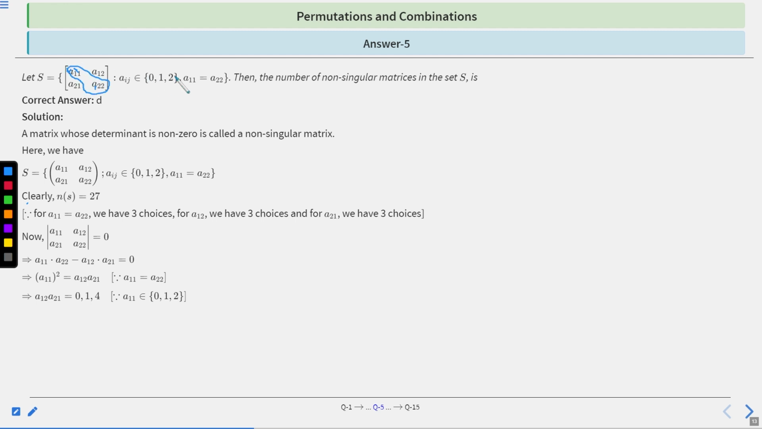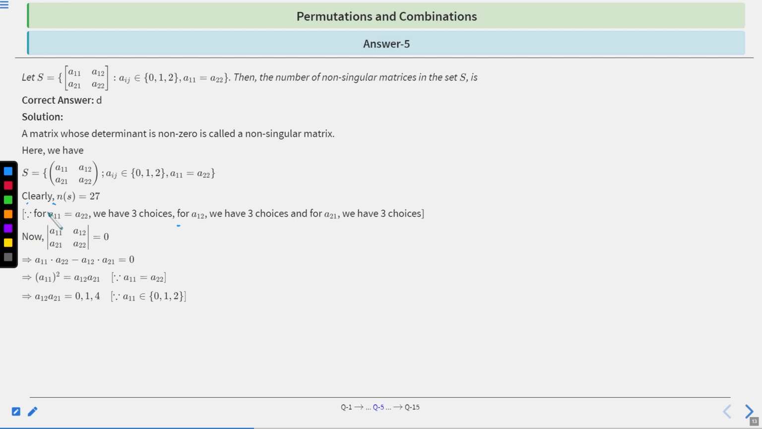So 3 options, either 0, 1 or 2, right? So 3 options for this, 3 options for this, 3 options for this, right? So in total there are 27 options. Clear? Therefore, for A11 equal to A22 we have 3 choices, for A12 we have 3 choices, and for A21 we have 3 choices. Clear?